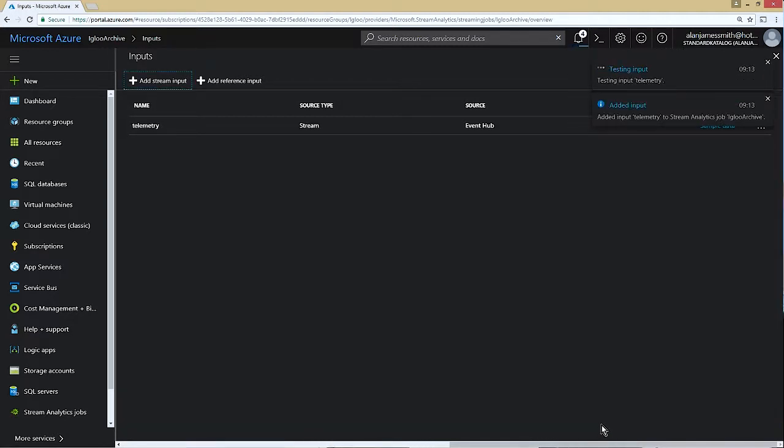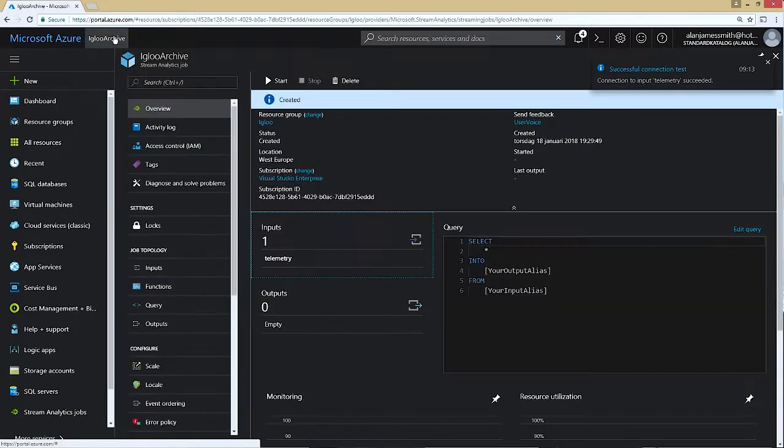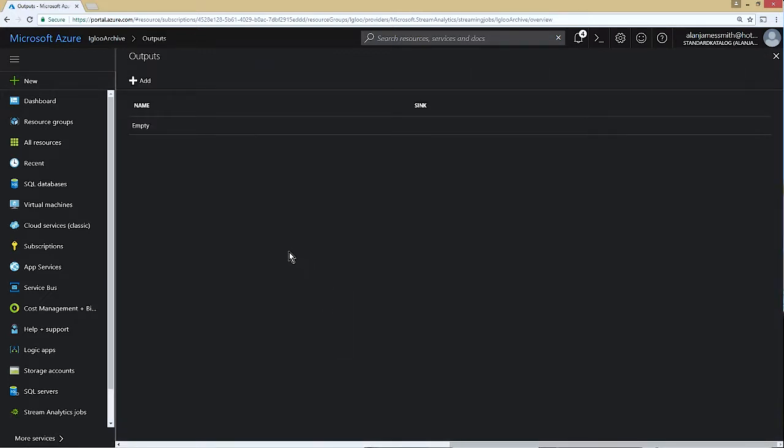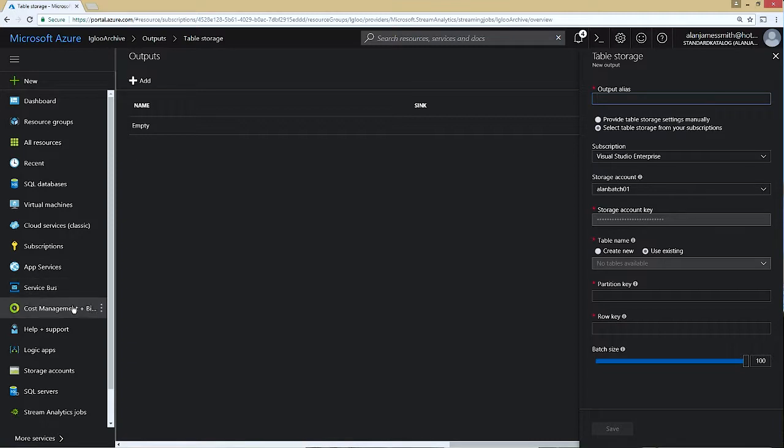So that means that the Event Hub will now be connected. The Stream Analytics query is now connected to that Event Hub, and it's going to start pulling the data from that Event Hub there. I'm going to need to have an output. So I'm going to go back here and go to the outputs. And the output is going to be table storage. And then it's going to have the output alias, which I think is going to be telemetry table.